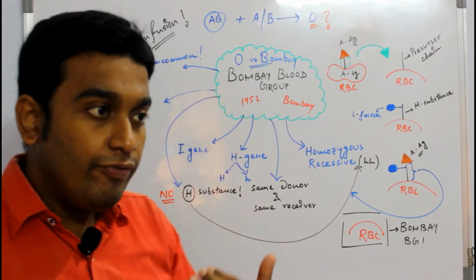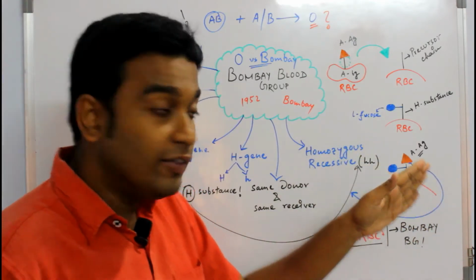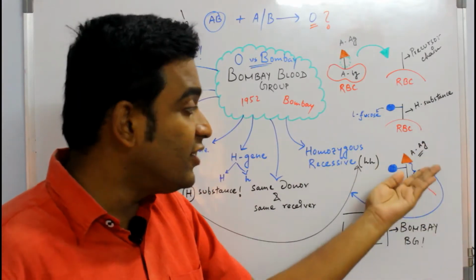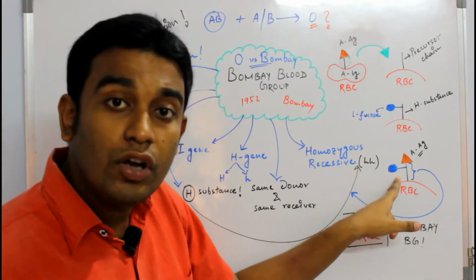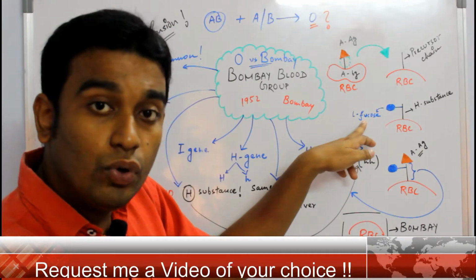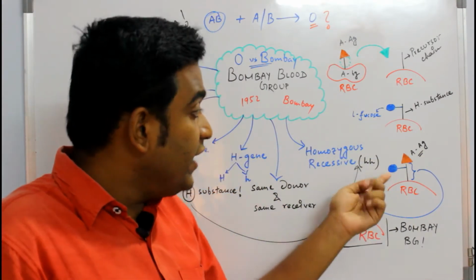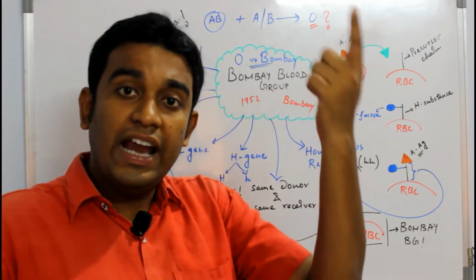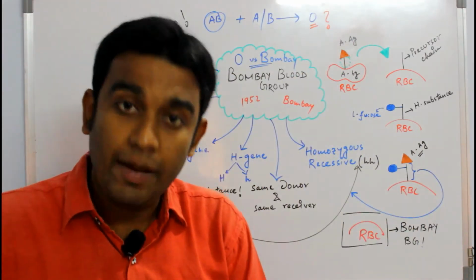Now we have a general conception, but the moment you say nothing is present, that means you do not have the H substance, because H substance is what binds the antigen to the surface. You see that? H substance is not only the precursor molecule, not even only the L-fucose, rather it is a combination. So, can I say that H substance creates a foundation for the antigen to get attached to the surface of the red blood cells? That is how exactly it happens.